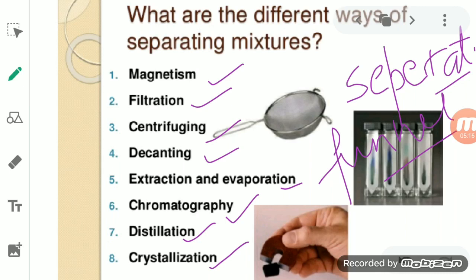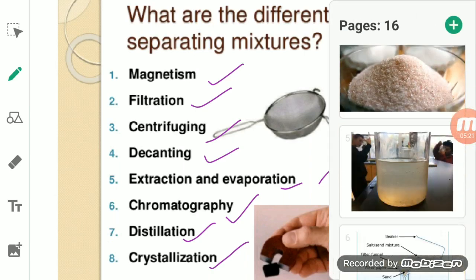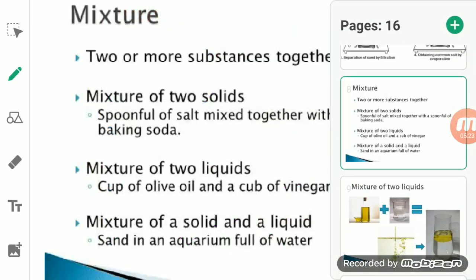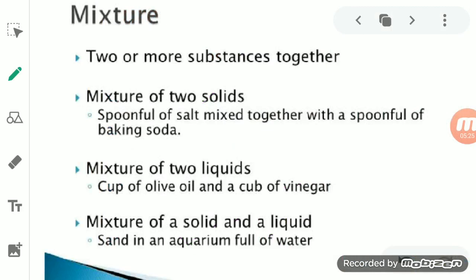Now, when we separate mixtures, there are basically three cases. The first case is a mixture of two solids.